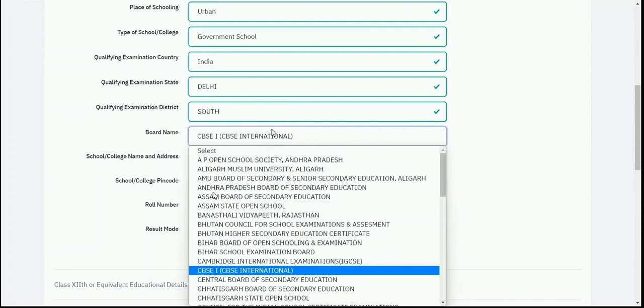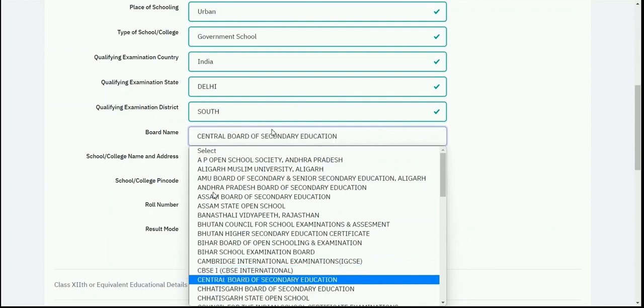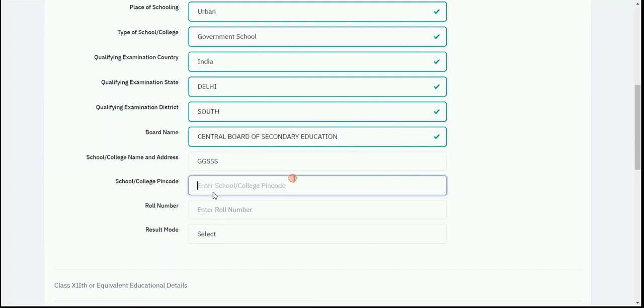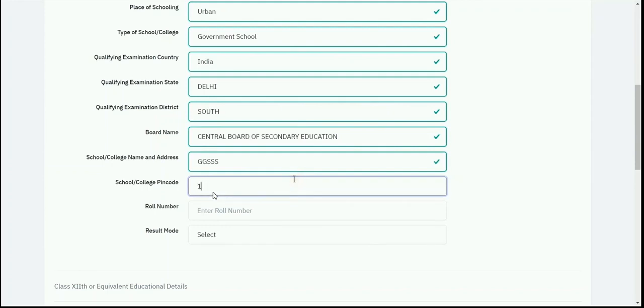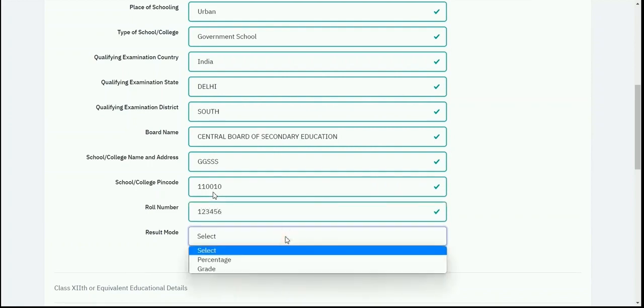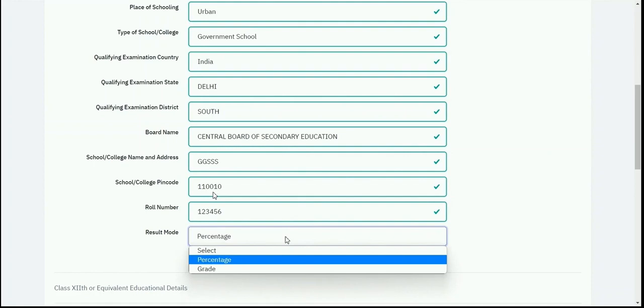So you can select your board name. Currently I am selecting CBSE. You have to write the name of your school or college from which you have passed your 10th class. So I am just writing GJSS. Then you need to enter the school college pin code over here, then your roll number, and then you need to select result mode from the drop down, whether it is percentage or grade.